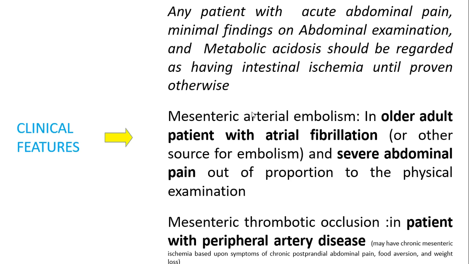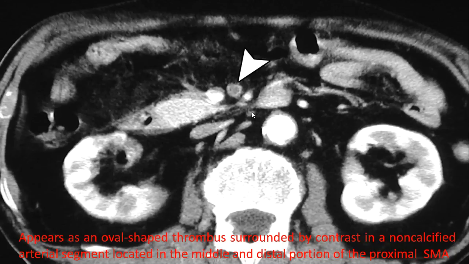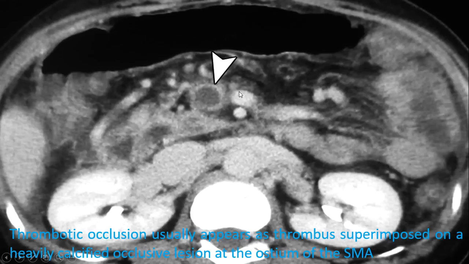The clinical features: the patient would complain of abdominal pain, with minimal findings on examination, metabolic acidosis plus lactic acidosis, and we would find some history of atrial fibrillation or peripheral artery disease. This is a CT scan showing a non-calcified thrombus in the superior mesenteric artery, and this is how a calcified thrombus would look. It would have a peripheral rim which is much wider than the thrombus itself.